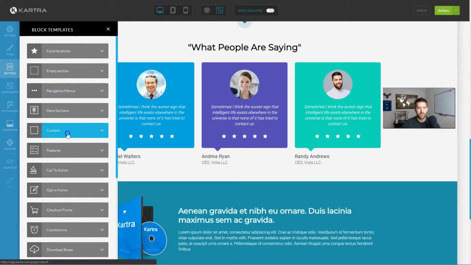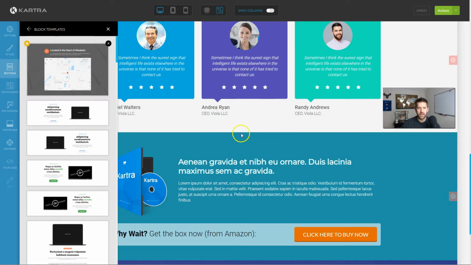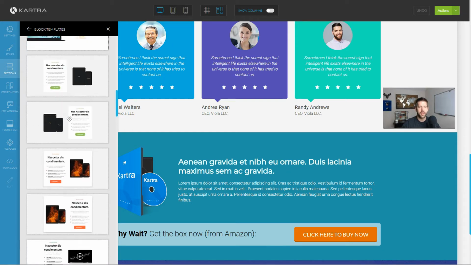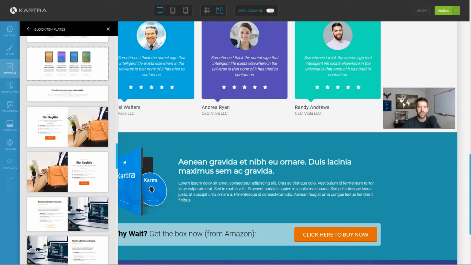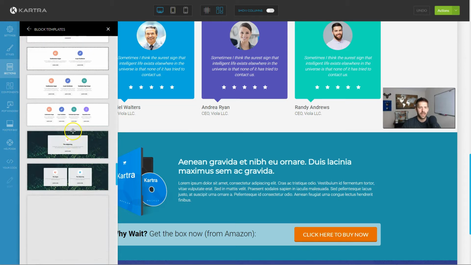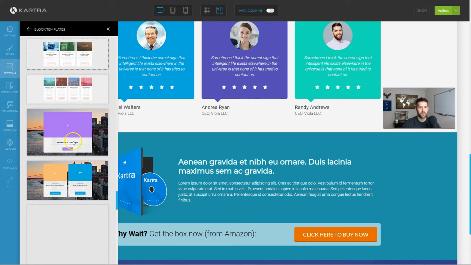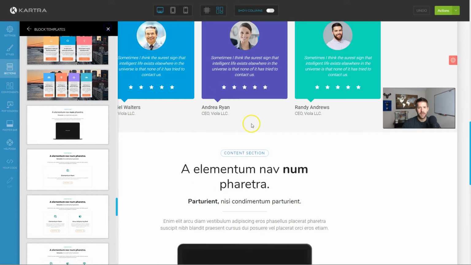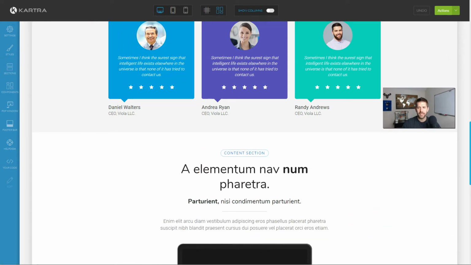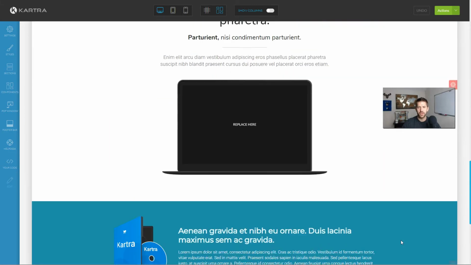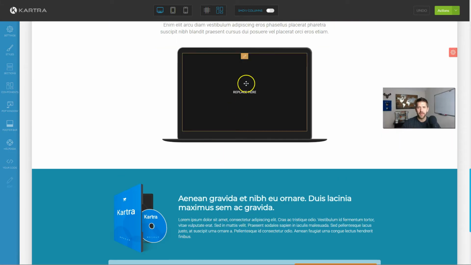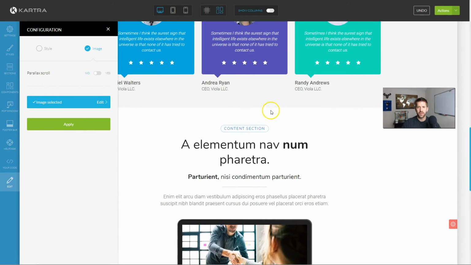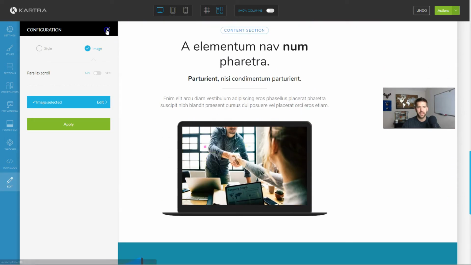So I can actually add, let's say we want to find some more content. We want a section here that maybe shows an image of the tool with a computer and another little headline. You can do that. You can just scroll through here, and all these are pre-built sections, more than just an individual component of the page. Let's find one that I want to use. This guy here. Let's say you want to add this in. It's as easy as drag and drop. Because they're all built in a similar style, most of these will look good just by dragging it right in. Then all you have to do is edit this, and you're good to go. You have a new section built in with a nice little image.